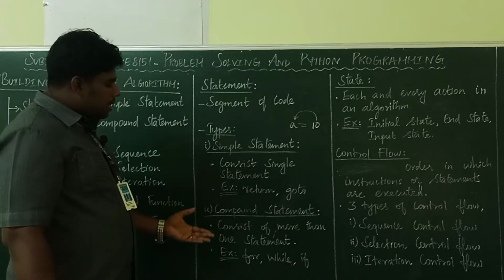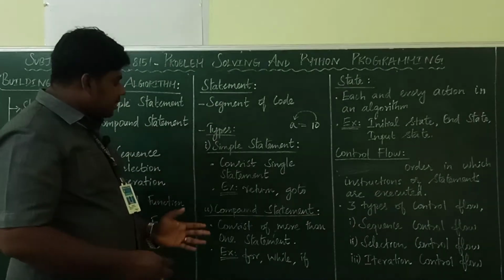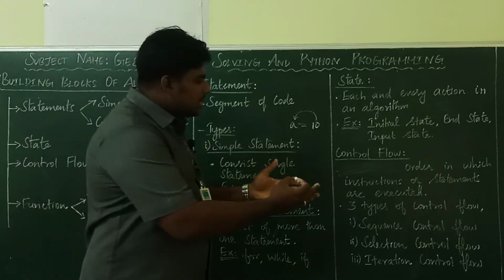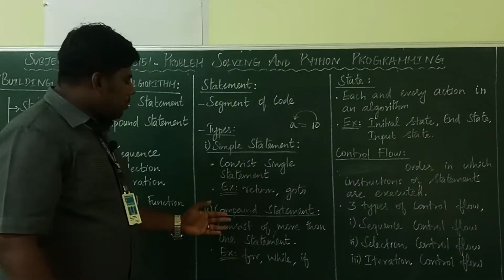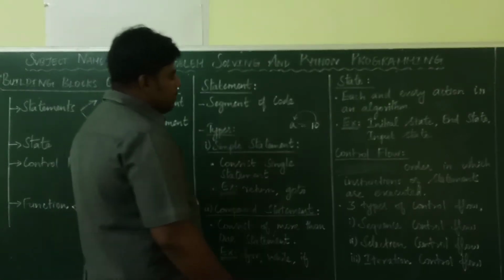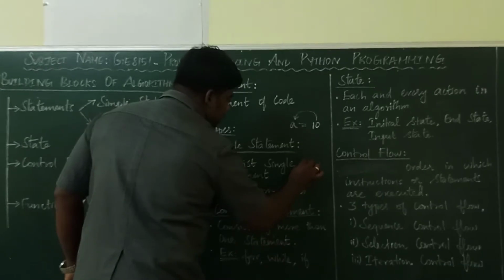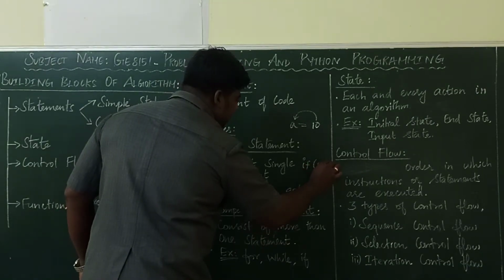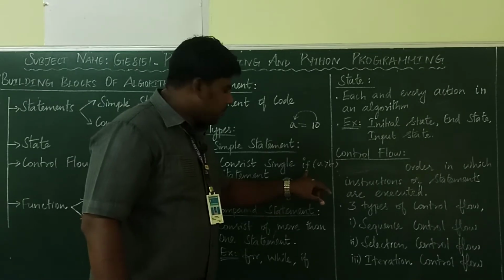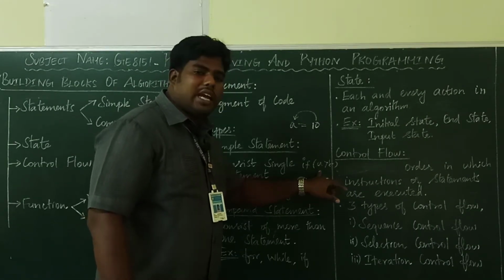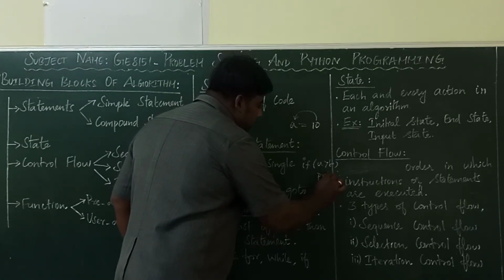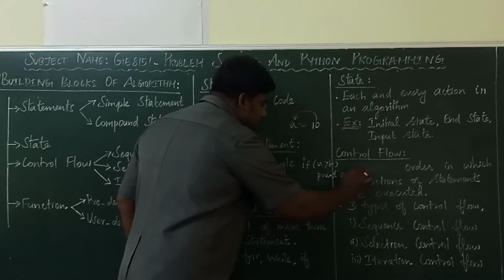Similarly, a compound statement consists of more than one statement. For example, if A greater than B. Here if is a condition, you are checking whether A is greater than B. If the condition is true, you have to print A is big.